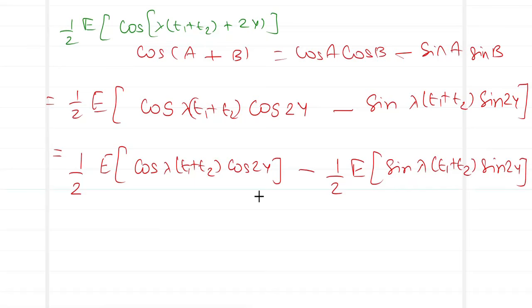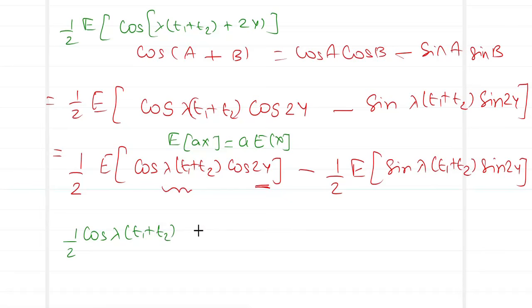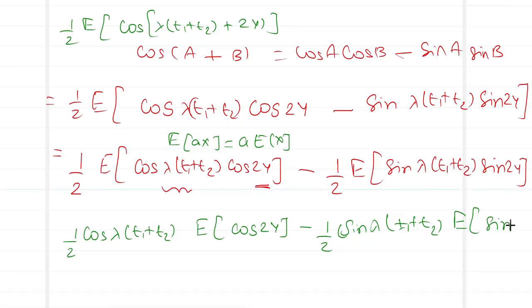Now again we know that the random variable is my y term. Apart from that, whatever is present over here is my constant. And we also know that expected value of Ax is nothing but A times expected value of x. So pushing this constant term outside, half cos lambda T1 plus T2 comes outside with expected value of cos 2y. The same thing can be considered for the second term, minus half sin lambda T1 plus T2 comes outside, giving the expected value of sin 2y.